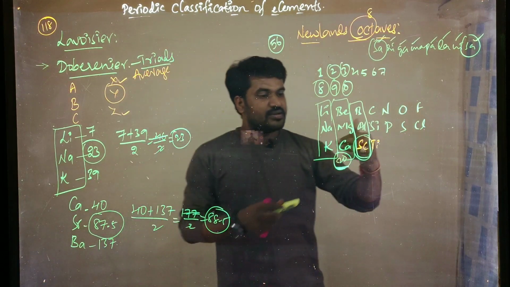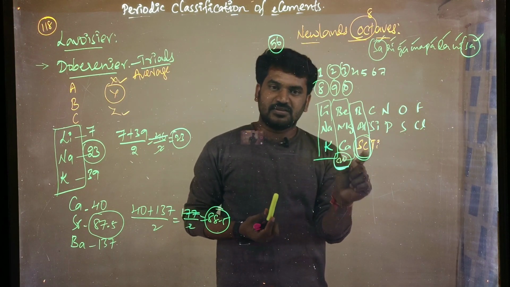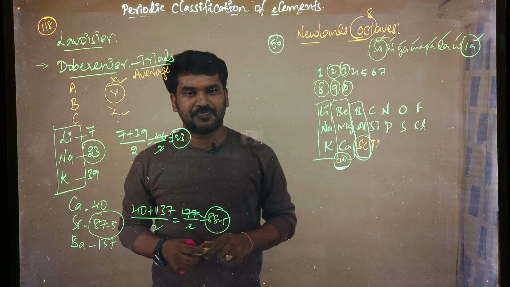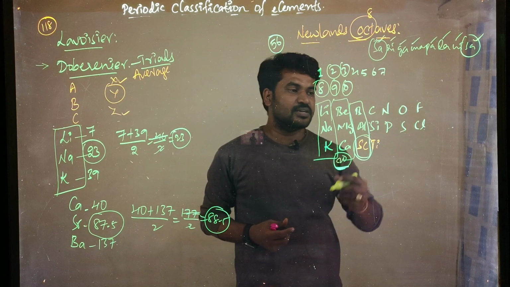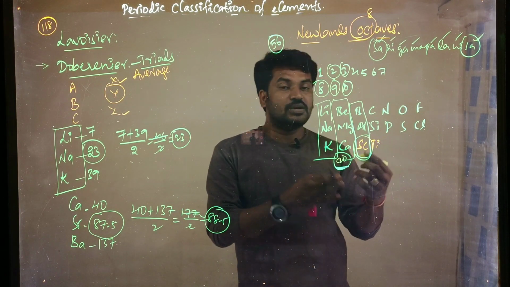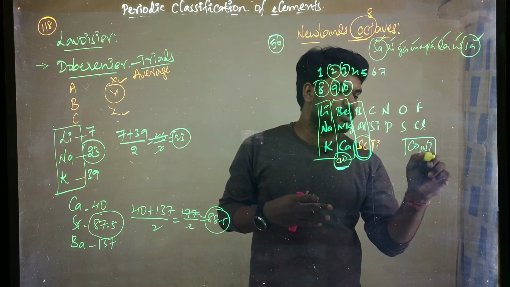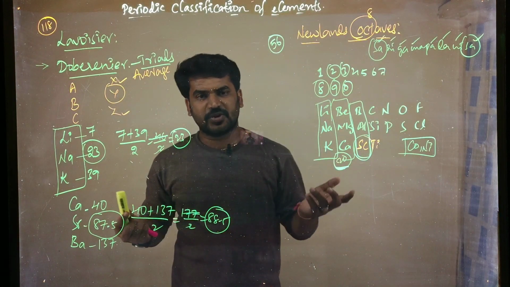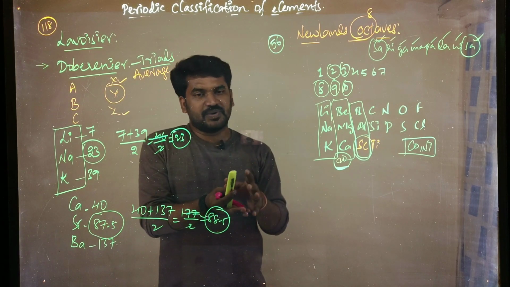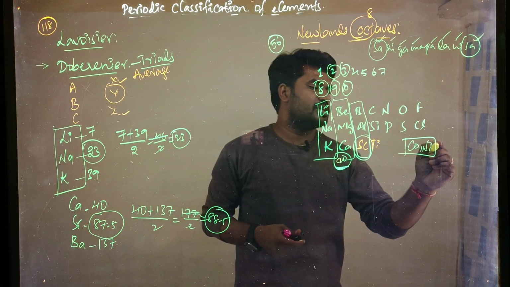It has some limitations, some failures. Dissimilar elements, elements having dissimilar properties, are kept in one group. Second, irrelevant elements with different properties. And one more thing is that two elements are placed in one place, like cobalt and nickel, kept in only one place. That is not possible, because one element should be in one place only. There should not be two elements in one place. So he arranged it like that, and it is also one type of defect.